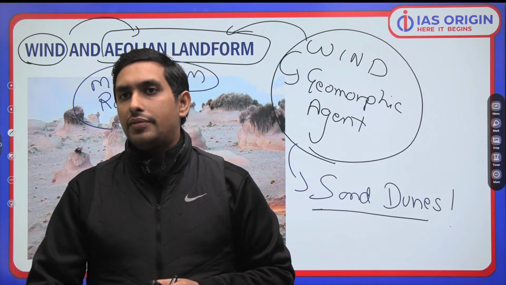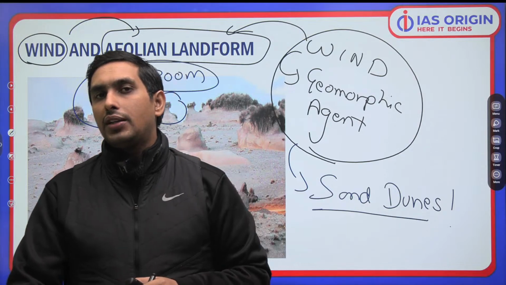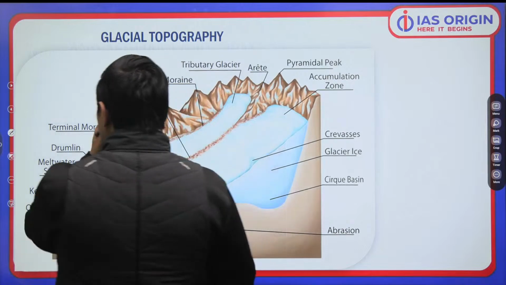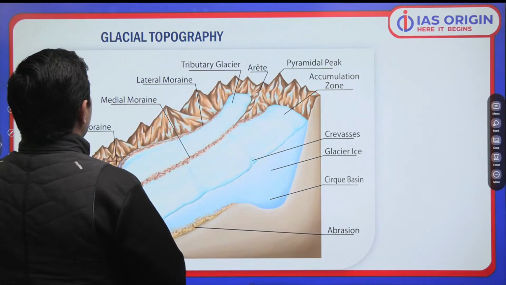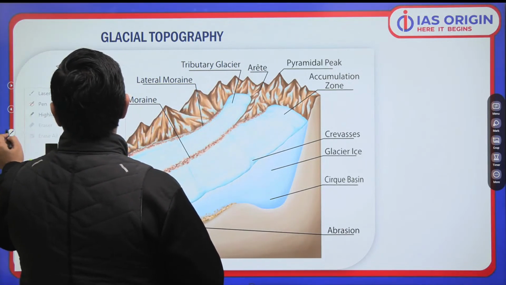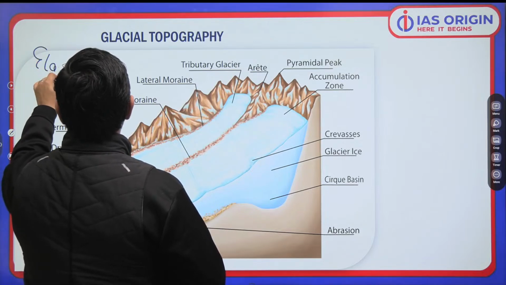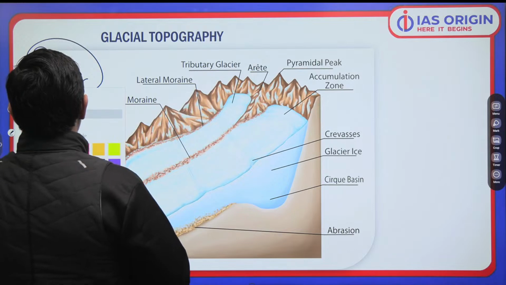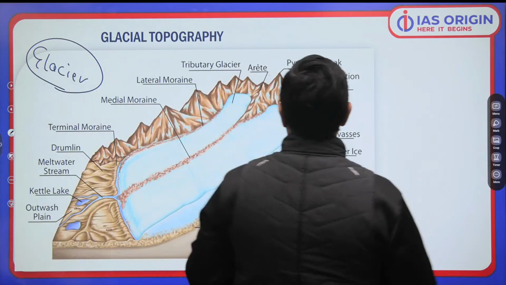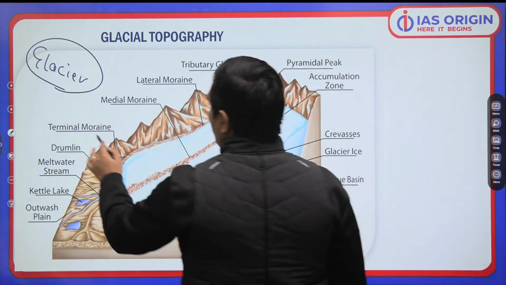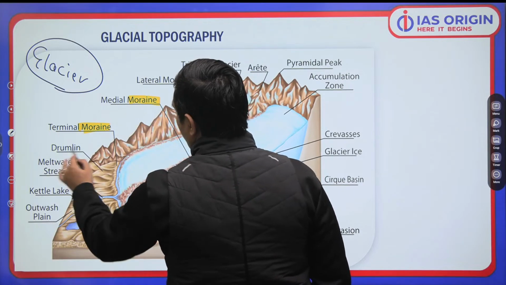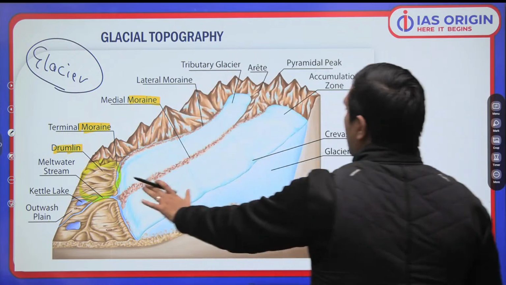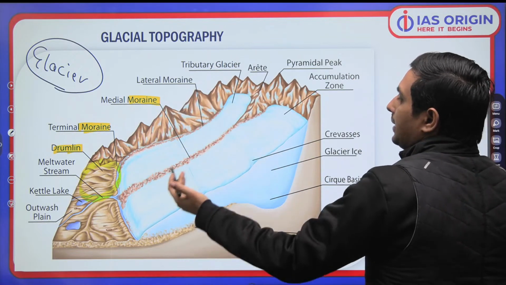So I have just tried my level best to make sure that you are introduced nicely to the landforms. Then we have glacial landforms. So here the glacier is doing its action. So what are we looking at? We are basically looking at different aspects. For example, we have moraines which are formed, drumlins are formed like this. So when the glacier moves, it will have its impact on the local topography, na? That is what it is.